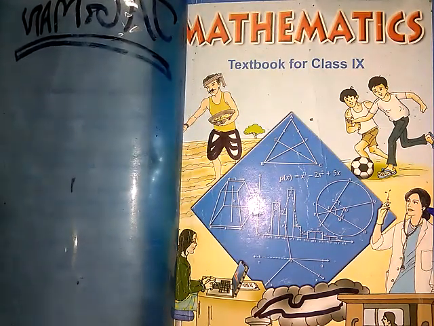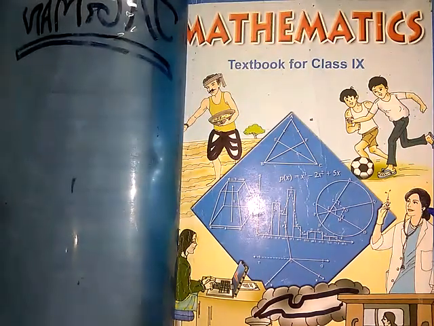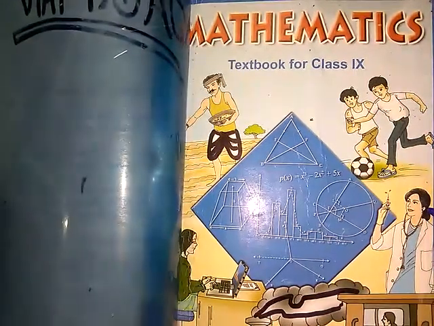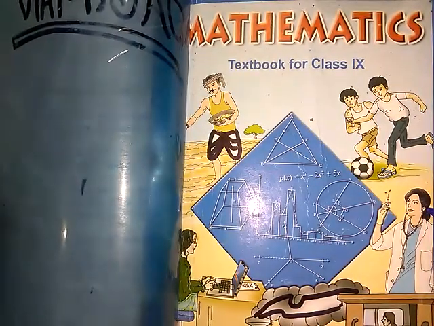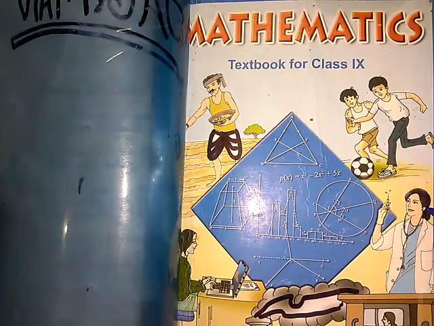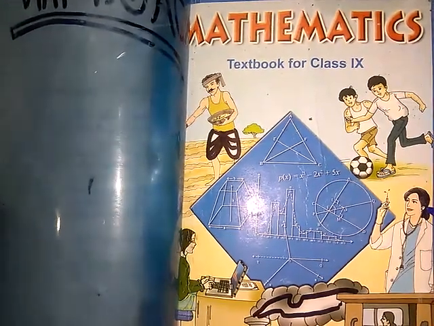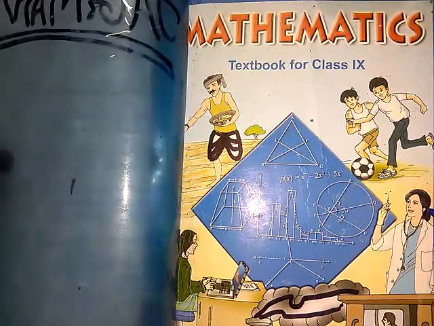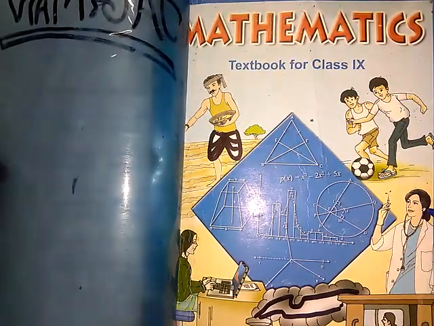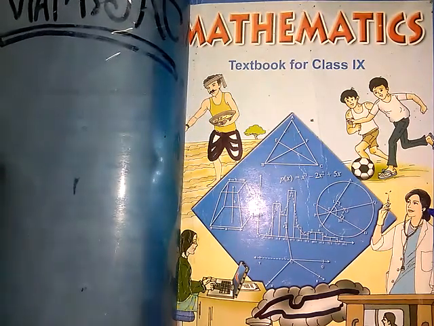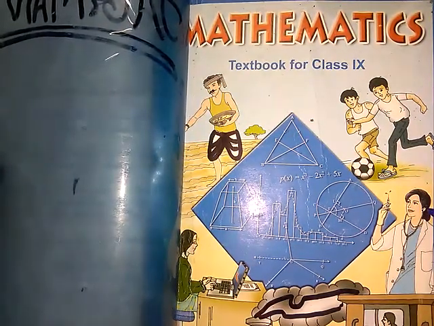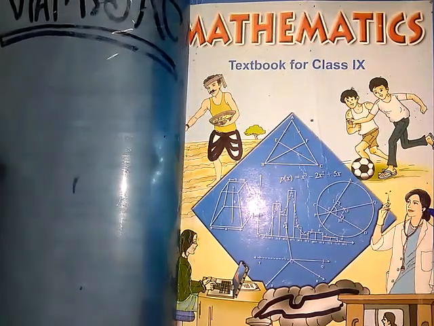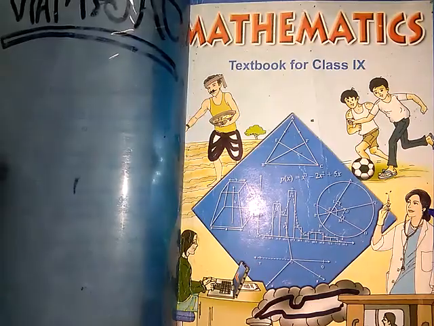In the last session, we started our chapter 5, that is Introduction to Euclid's Geometry, and we covered some of the axioms as well as the postulates given by Euclid. I have suggested you also to learn those axioms as well as the postulates on your fingertips, right? And I hope you have done that. If not done, kindly learn the postulates as well as axioms, as they are very important for giving the answers for the questions given in the chapter.